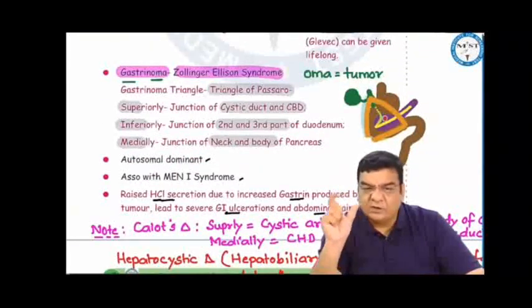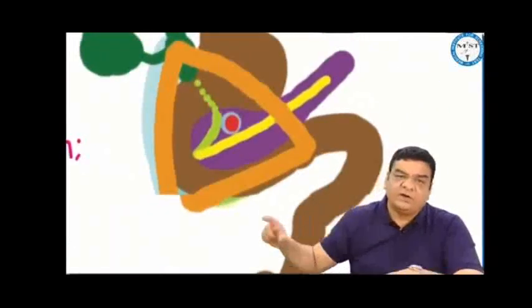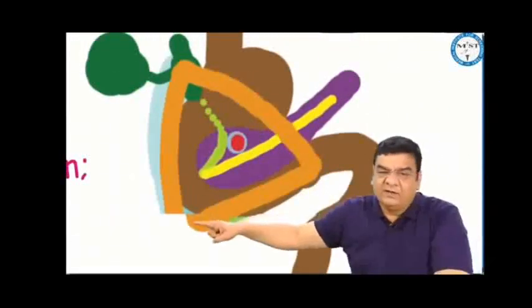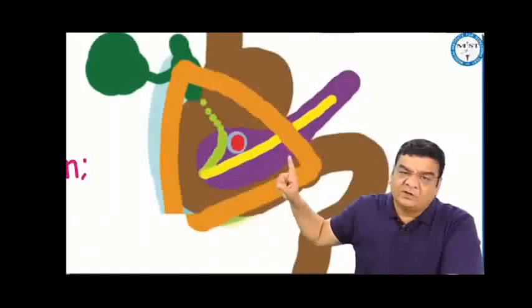Gastrinoma. Gastrinoma is also known as Zollinger-Ellison syndrome. As the name implies, it is a gastrin producing tumor. This tumor can occur in the gastrinoma triangle, which is bounded superiorly by the junction of the cystic duct and the common bile duct, inferiorly by the junction of the second and third part of the duodenum, and medially by the junction of the neck and body of the pancreas.